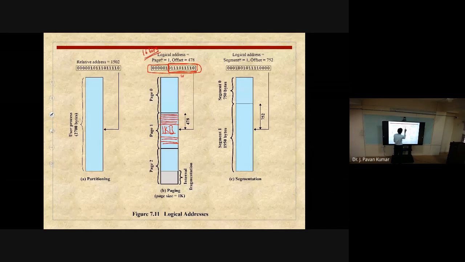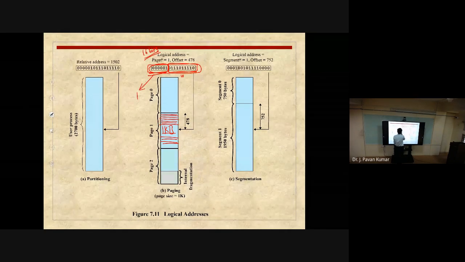Out of these, 10 we have to allocate for identifying one of 1024. So remaining will be 6. These 6 bits we will use to identify the page number. What is the page number? How we can identify is, first 6 bits we will access, then 000, 001. 000, decimal value will be 1 only. Why?